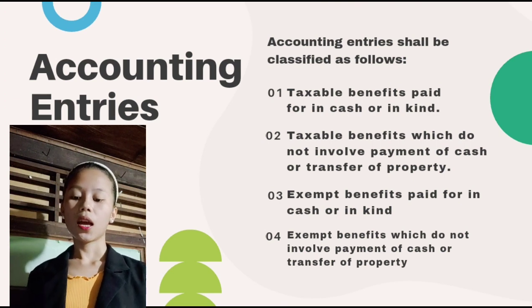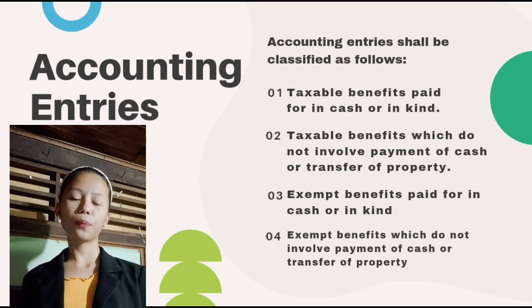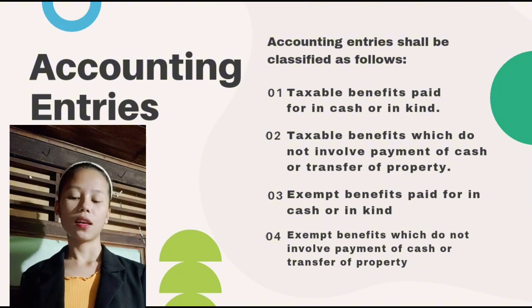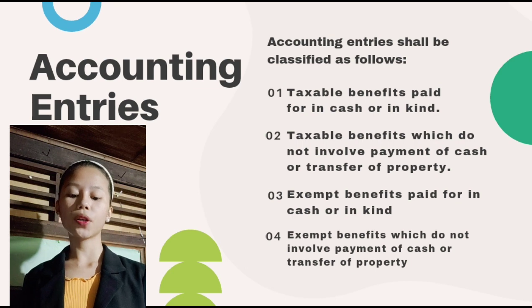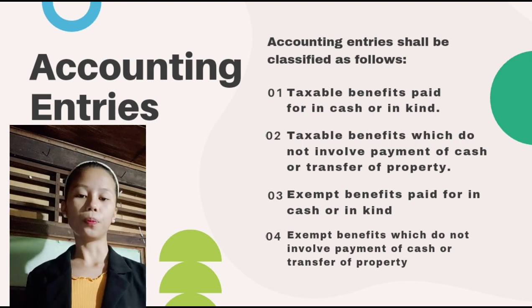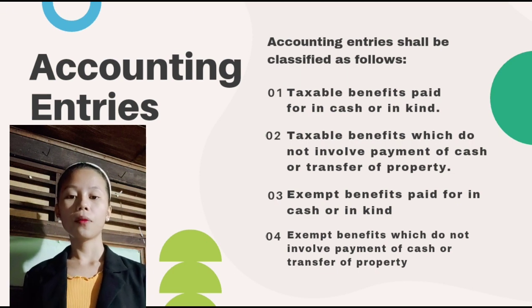Number 3. Exempt benefits paid for in cash or in kind. Example is employee contribution for retirement plans. Number 4. Exempt benefits which do not involve payment of cash or transfer of property. For example is commuter benefits.